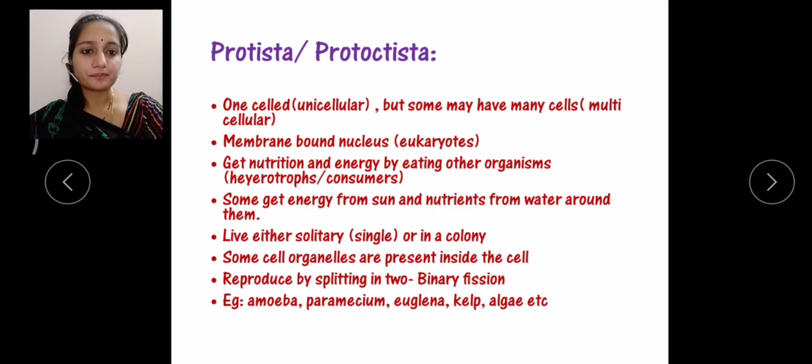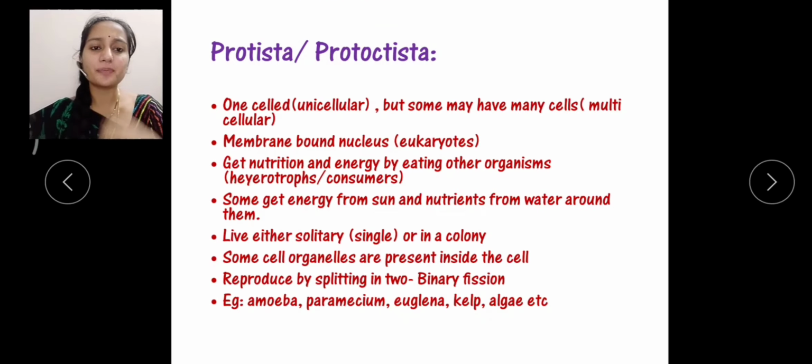Now some get the energy from the sun, and a few protistans absorb nutrients from the water present around them. These organisms may live solitary, meaning single, or in colonies.